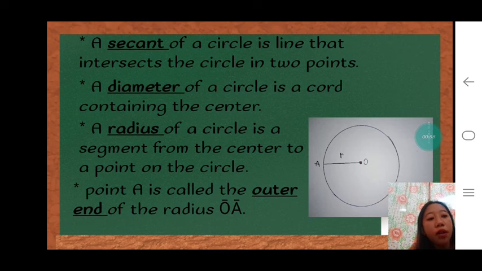Ang radius of a circle is a segment from the center to a point on the circle. So, ang radius is makatanaw ra ka sa figure sa kanang O og A mo na siya ang radius. Point A is called the outer end. So, ang A kay gitawag na siya outer end kay nabitaw siya sa gawas sa circle.